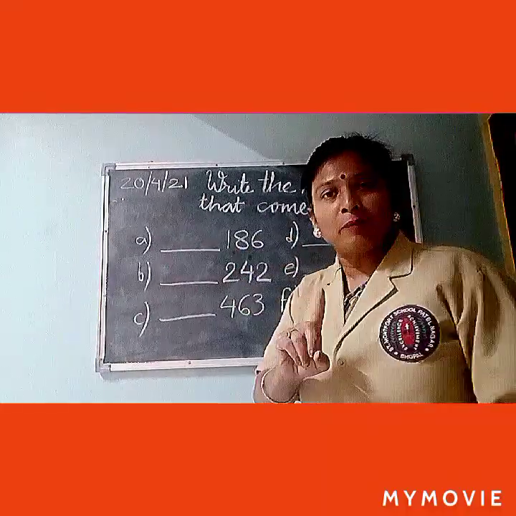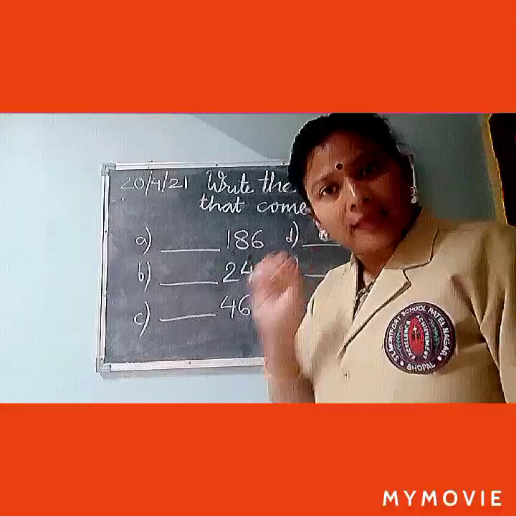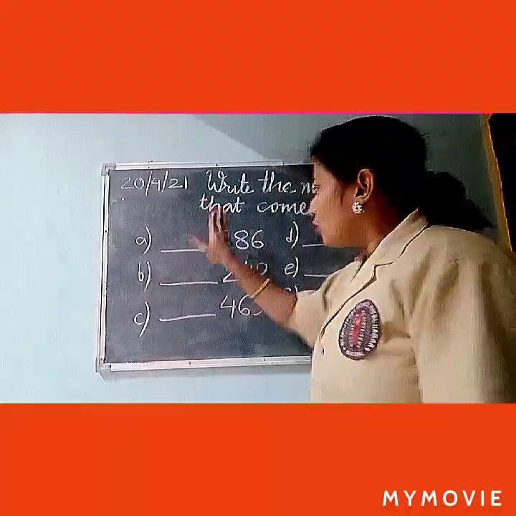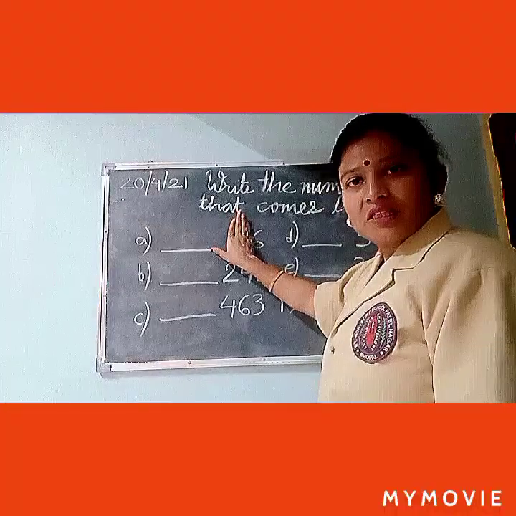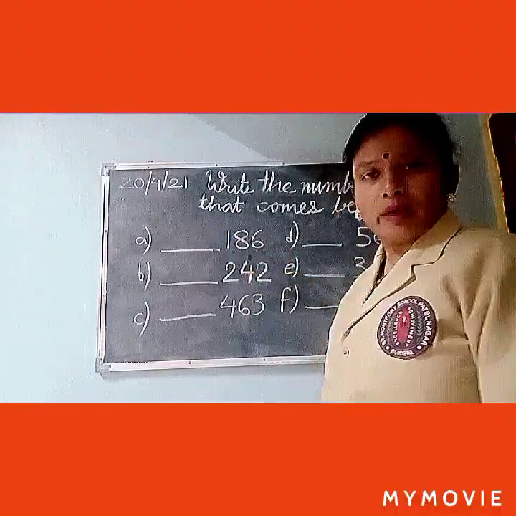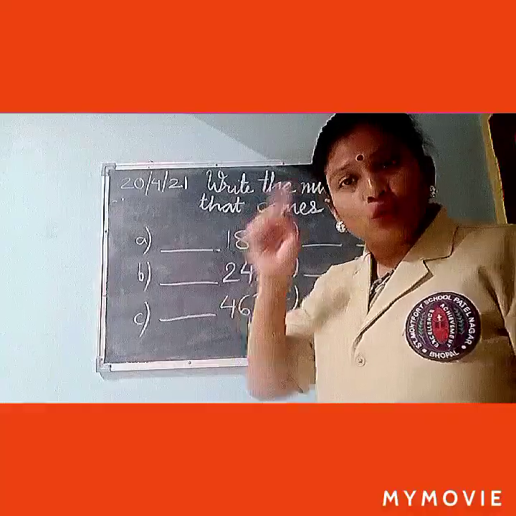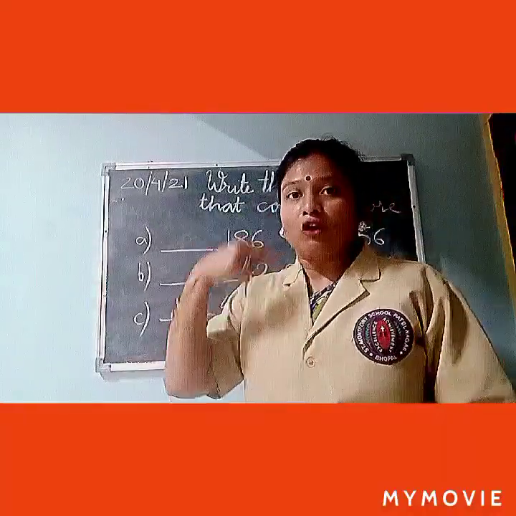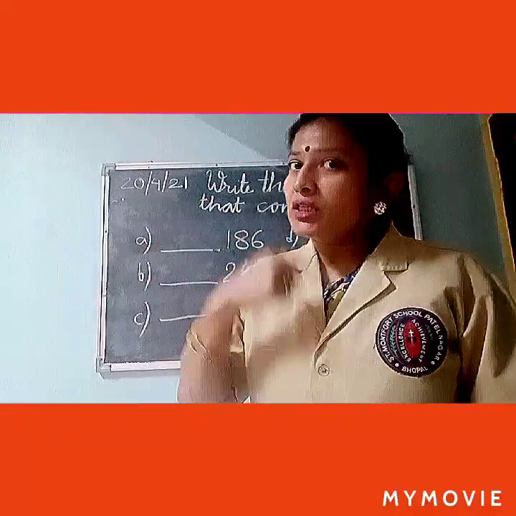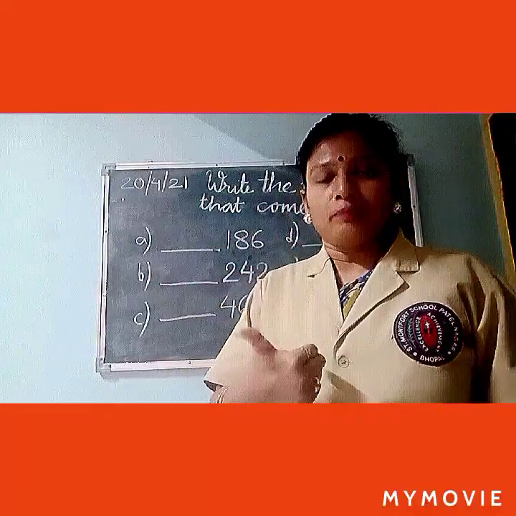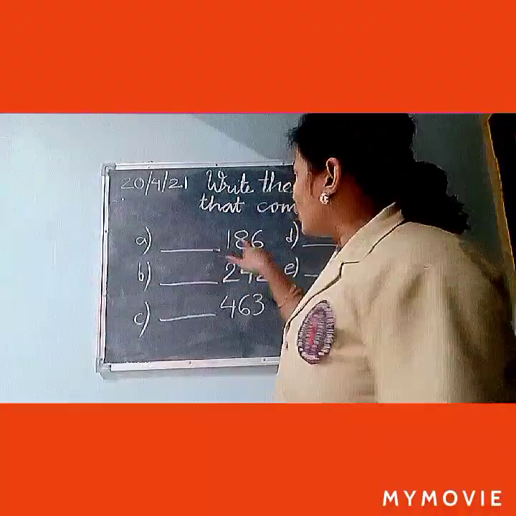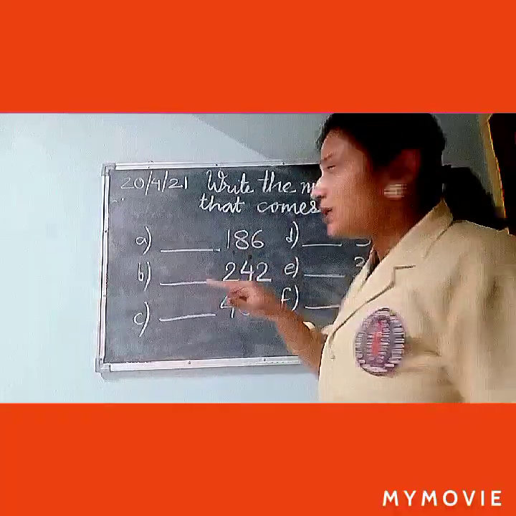186. First step is you have to recognize the number. Number is 186. Forget these 2 digits, only remember this one. And you know 6 is given. So if you recall the numbers before 6, what digit you get? 1, 2, 3, 4, 5. Yes, you get 5. So instead of 6, what you will write?